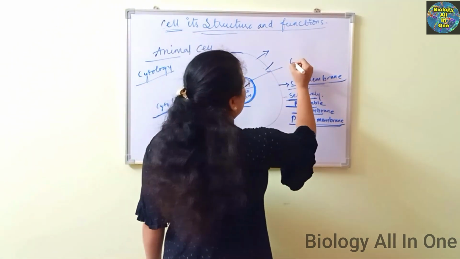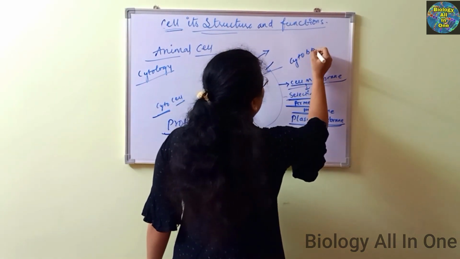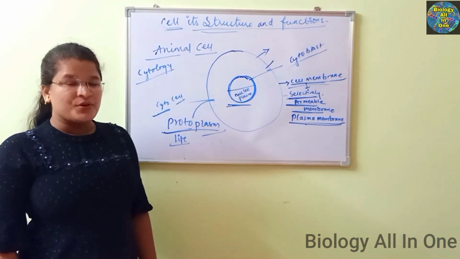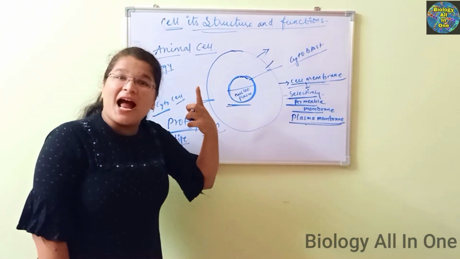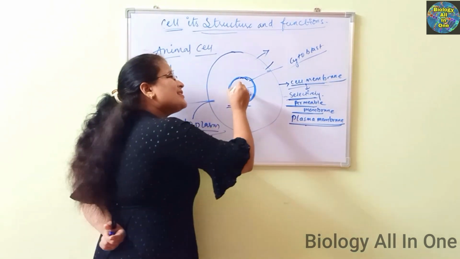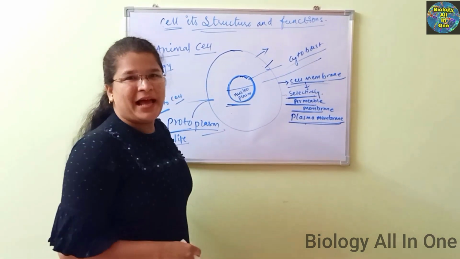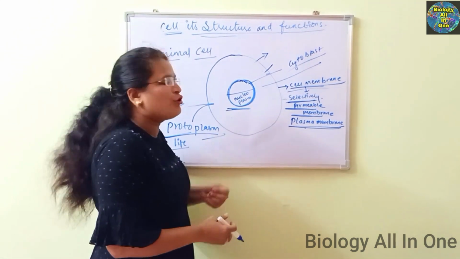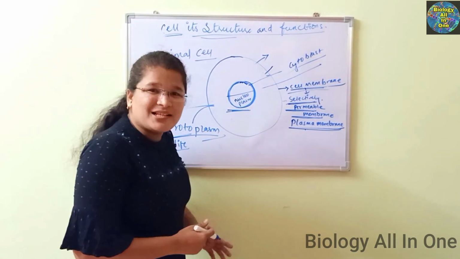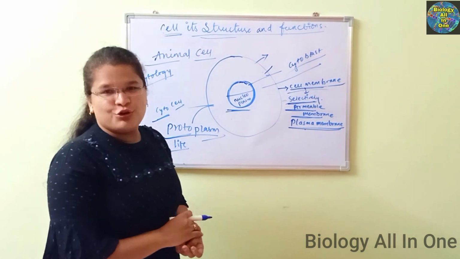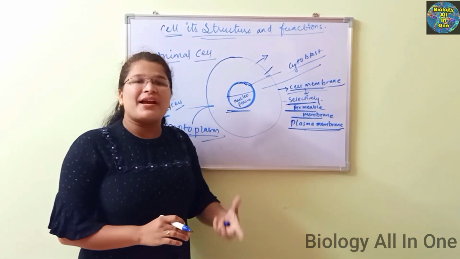Remember that? The name cytoblast was given to the nucleus by the scientists. But later on, they understood that the nucleus is not giving birth to new cells. It is not the cytoblast. New cells are arising from the pre-existing cells.